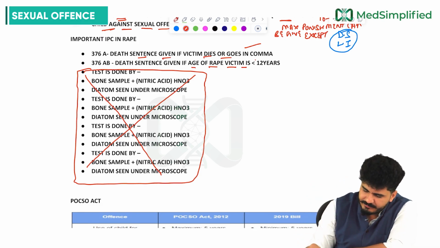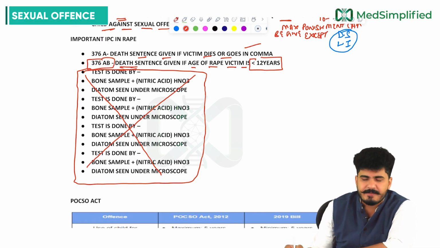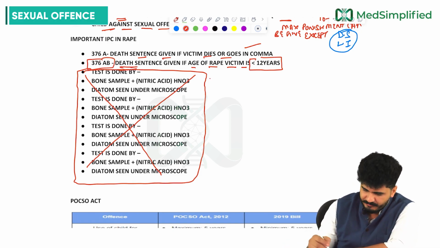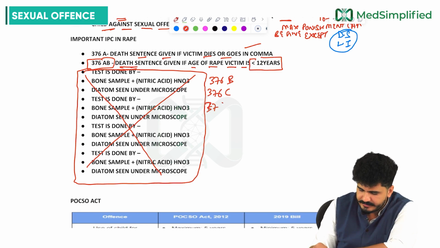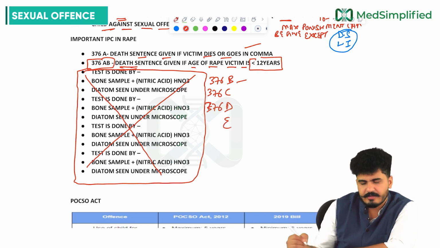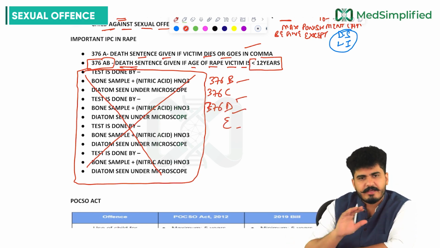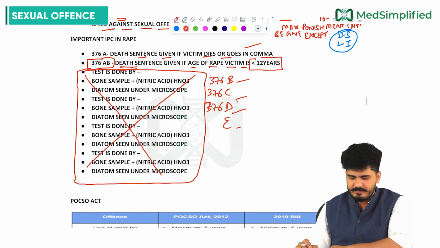If the rape victim's age is less than 12 years, then death sentence is given, my dear friends, under IPC 376AB. Then we have read, again I want to revise with all of you, 376A, 376AB, now 376B, 376C, 376D and E. C, D, E, we have discussed very well.